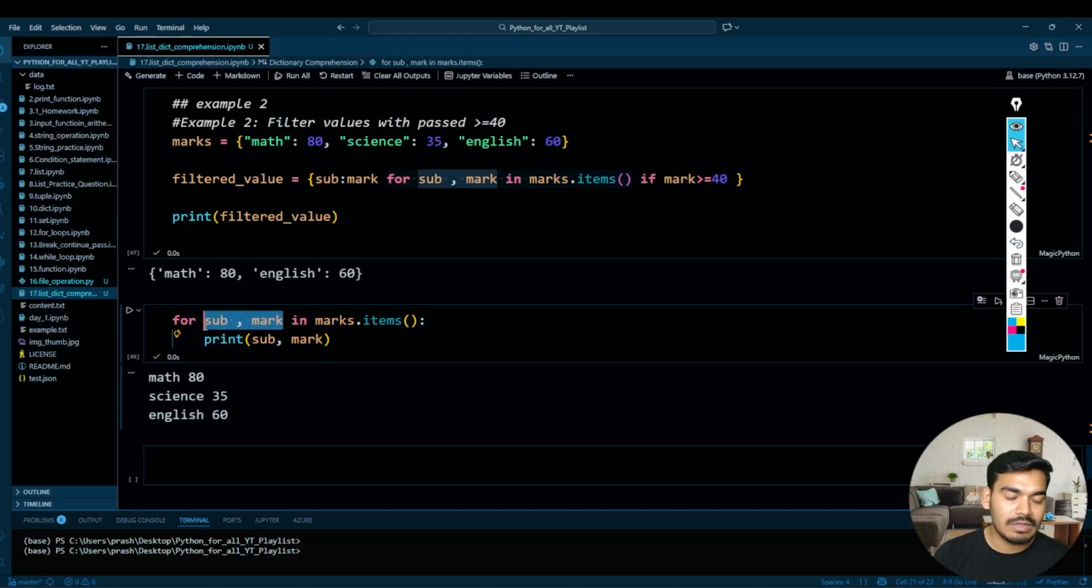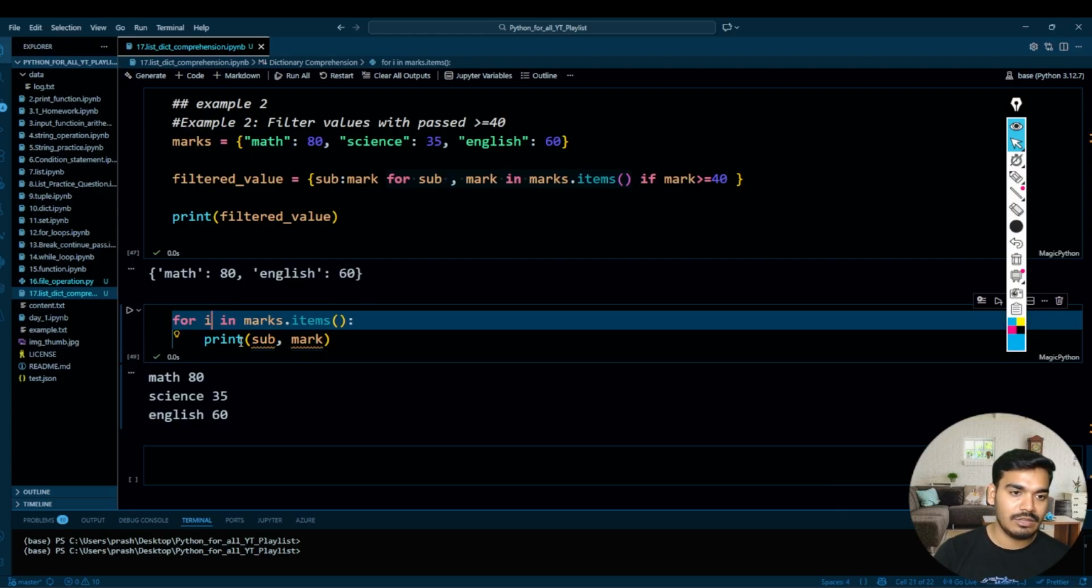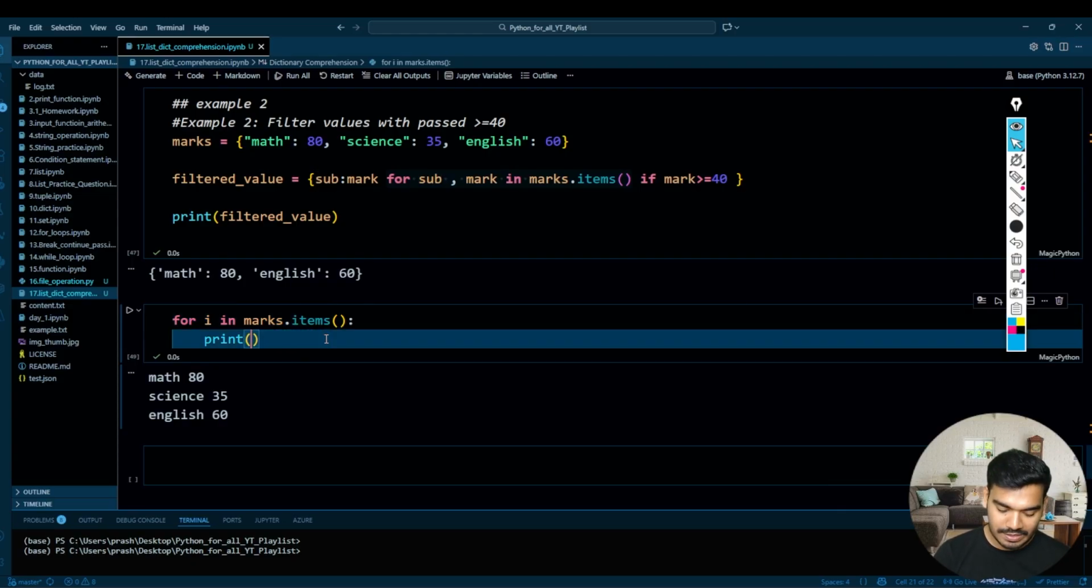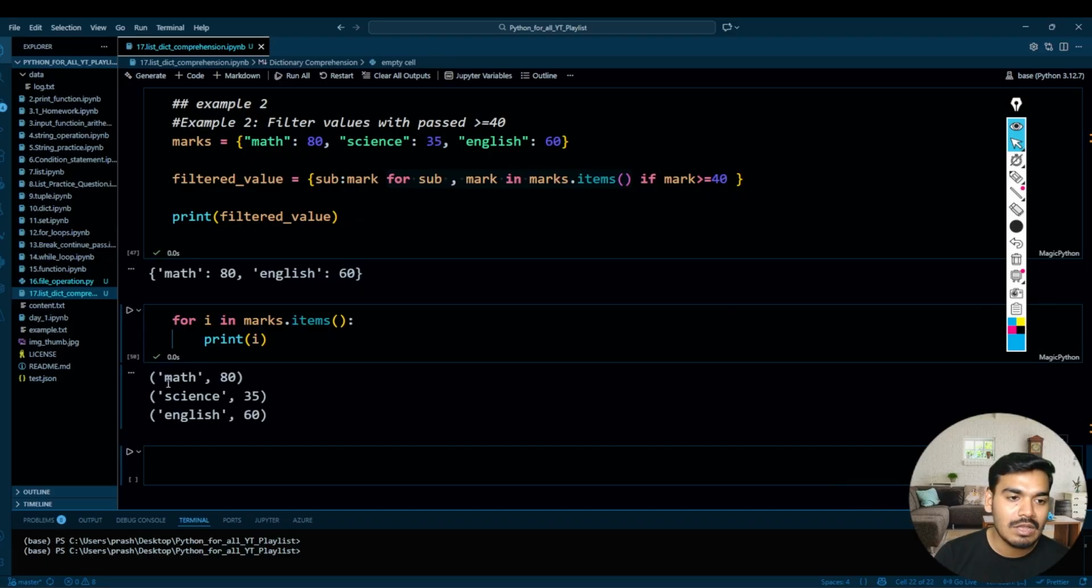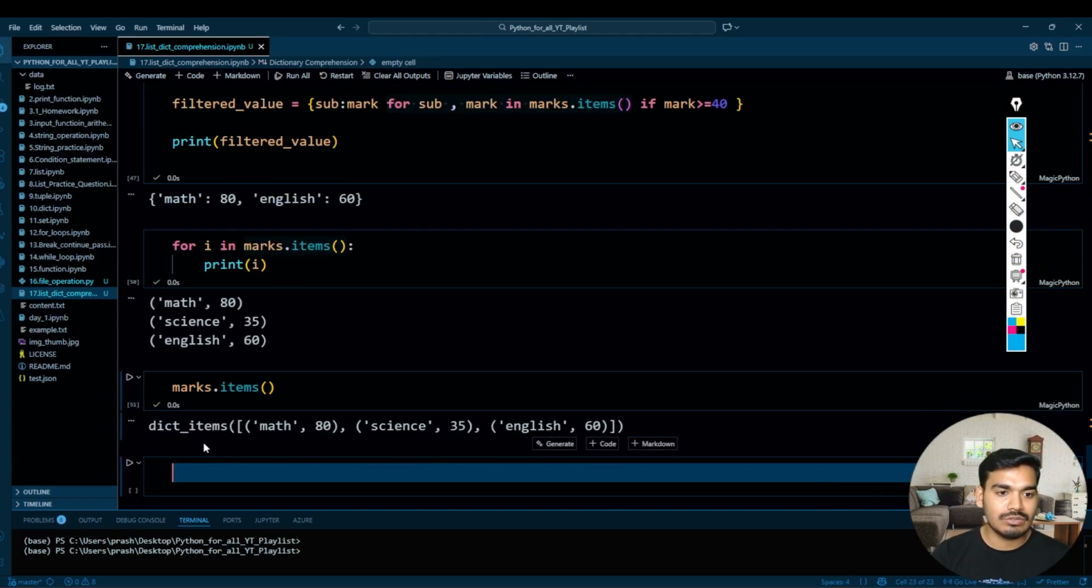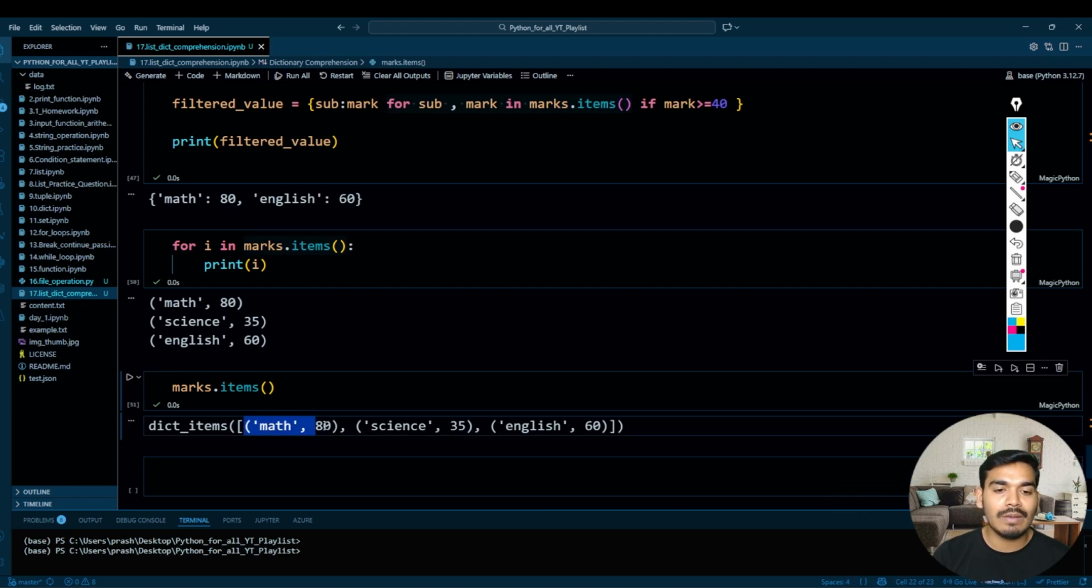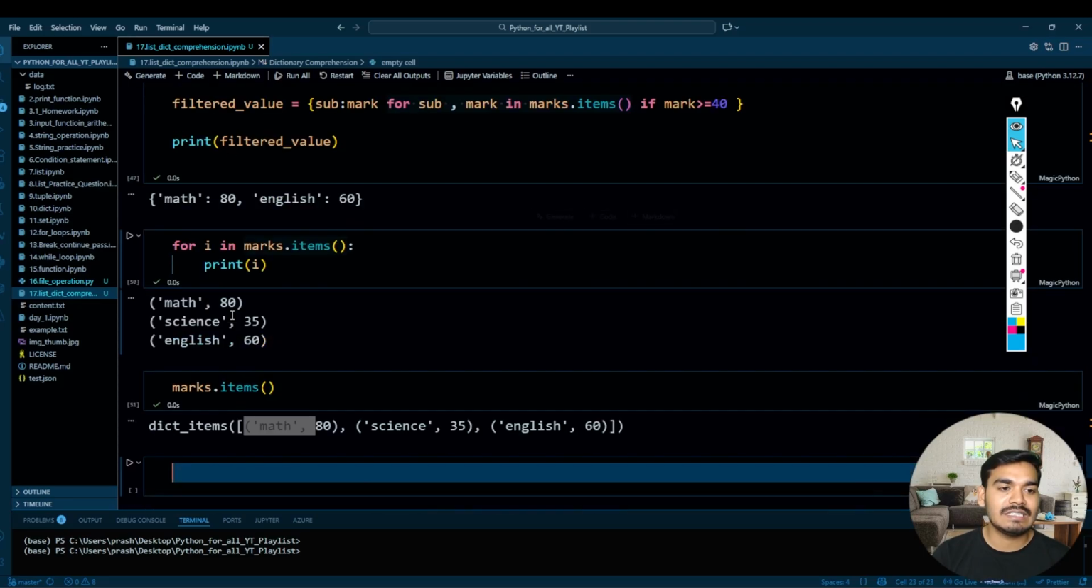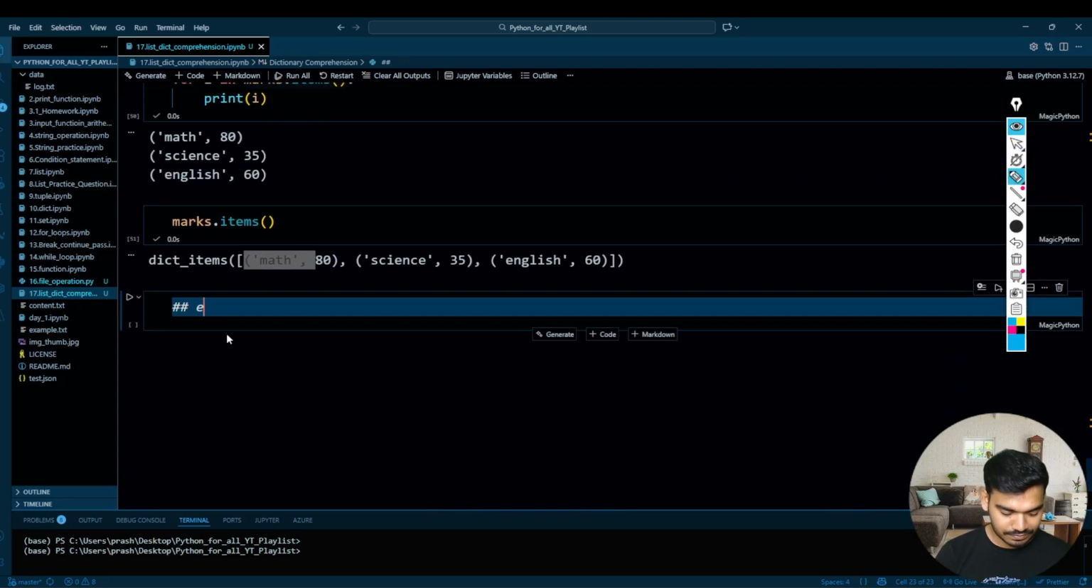If you want all together, you just write i over here and replace all of this with i, and you have this tuple where math is the key and 80 is the value. Perfect. So this marks.items gives you all the key and value. If you do it like this also, you will have the dictionary items in the form of a list of tuples where you have key and value pairs. Perfect. So now let's see the next example, example number 3.